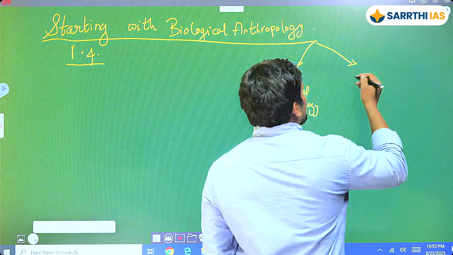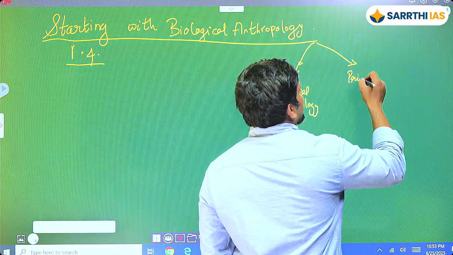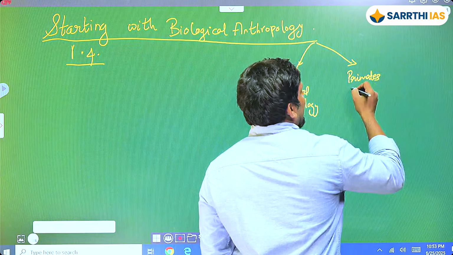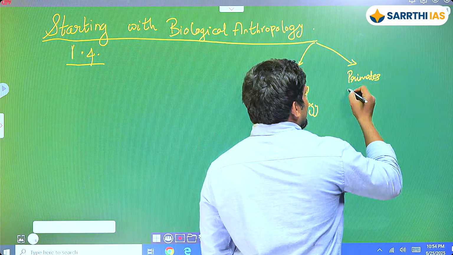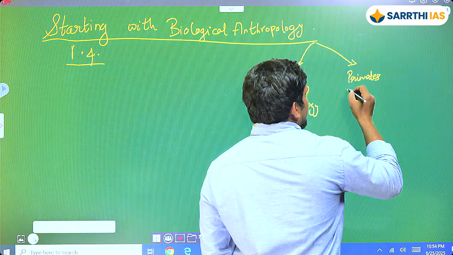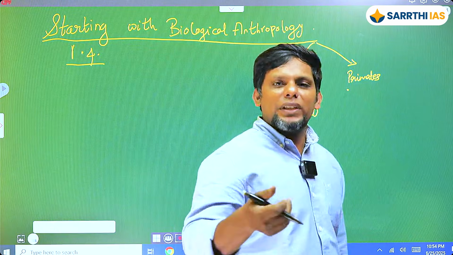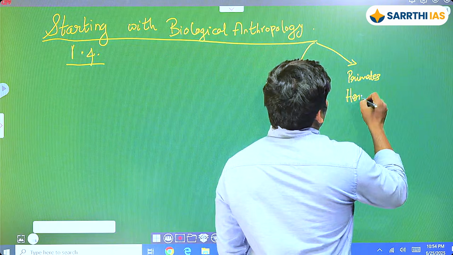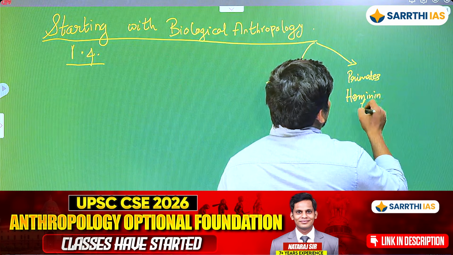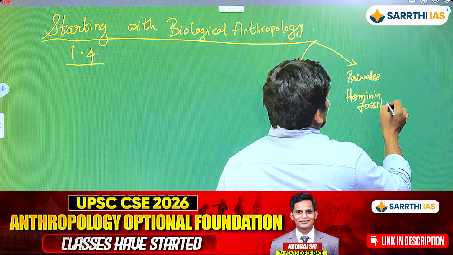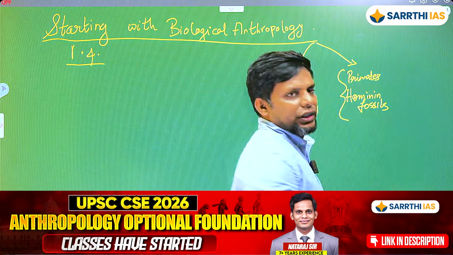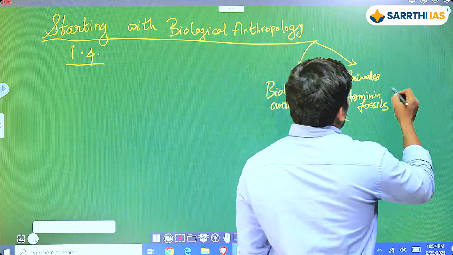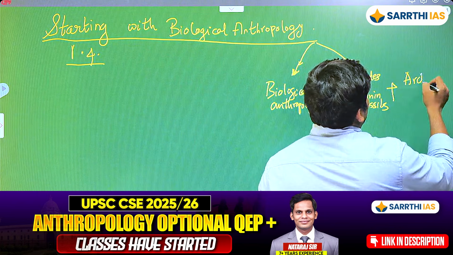It is the human evolution related topics, which is going to be your primates and your hominins. It might be a term that you don't know, so I'm just going to say Homo erectus, Homo habilis, Australopithecines. These are called hominins. So hominin fossils. These two are part of your biological evolution, but we will actually study them along with your archaeology topic.